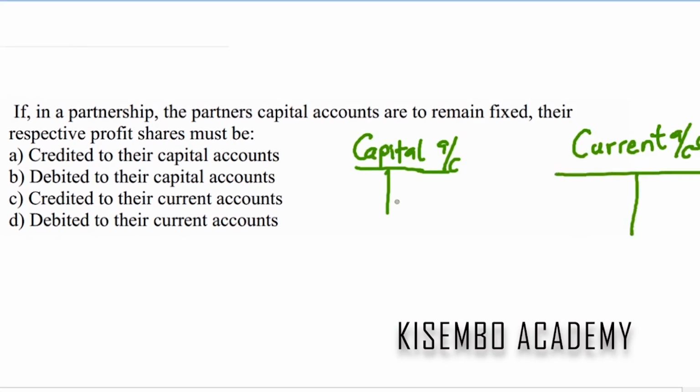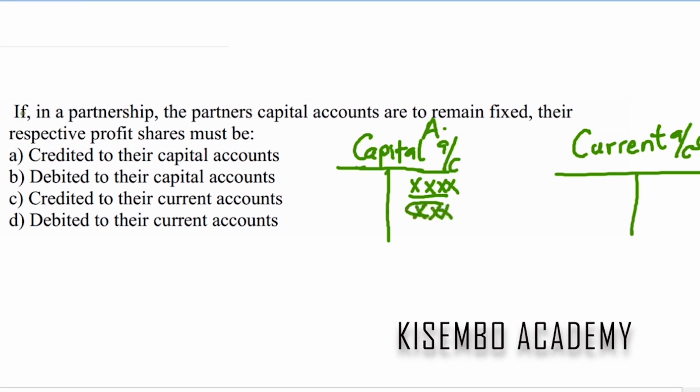Like that. So meaning that if we are having a capital account here for maybe partner A, when they contribute capital to the business, we are going to put it here. Now, if the capital account was not fixed, it would mean that in case the partner made profit, the profit would be credited on the capital account.